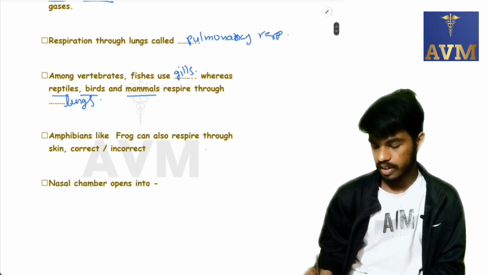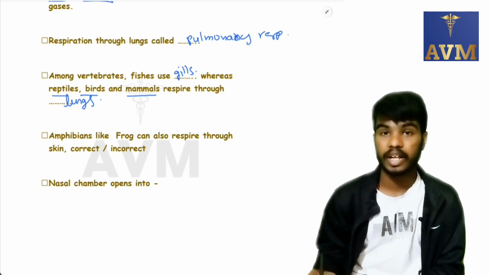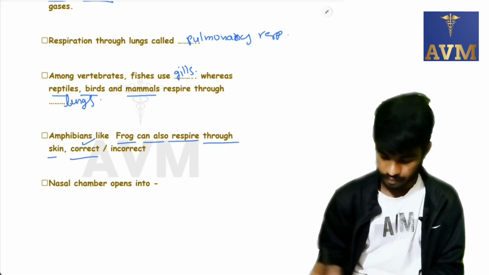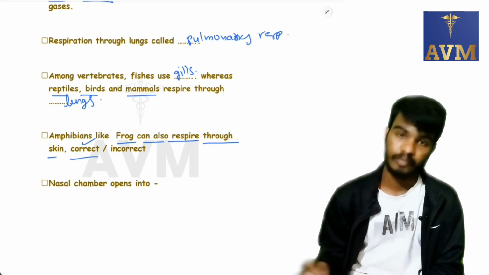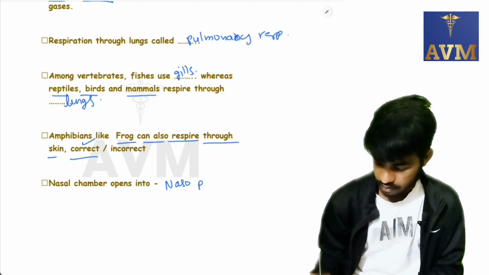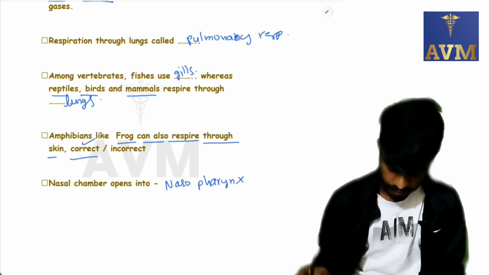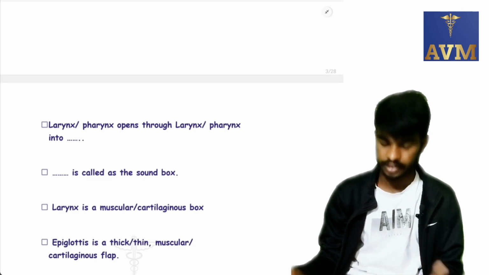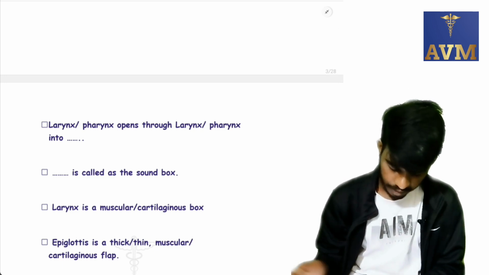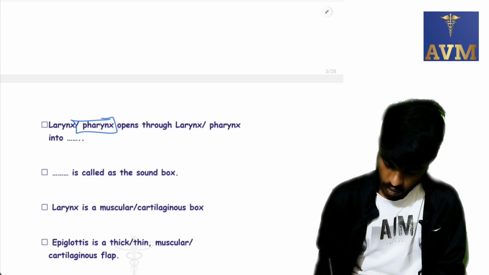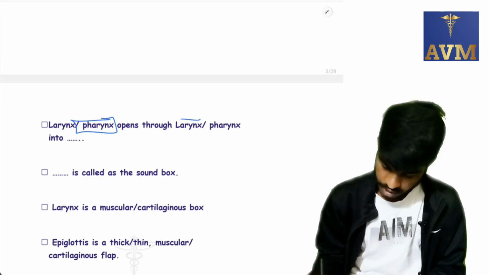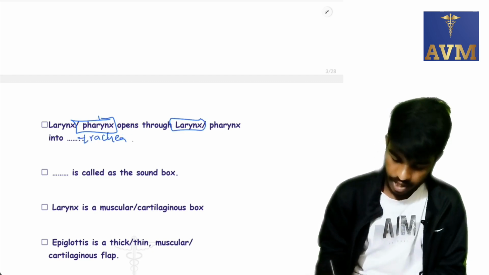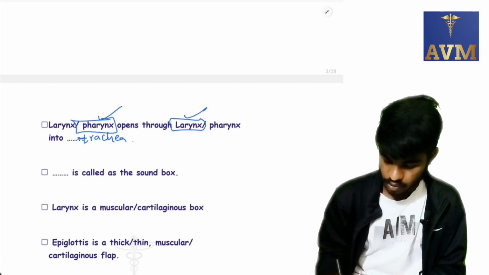Amphibians like frogs can also respire through skin. Correct or incorrect? Yes, it's correct. Frogs can also respire through skin. The nasal chamber opens into the nasopharynx. The pharynx opens through the larynx into the trachea.